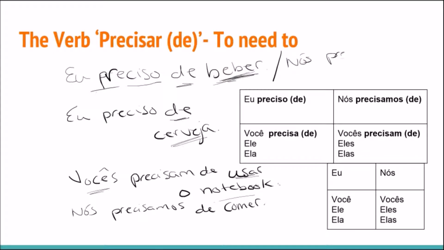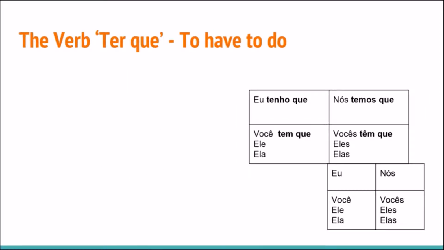Nós precisamos de comida. So the big difference I want to show you is that if you need to do something, you put the infinitive verb: you need to drink, you need to eat. If you need an actual object, you just put that noun there. I need beer. We need food. Simple enough, I think. Let's go to the next one.